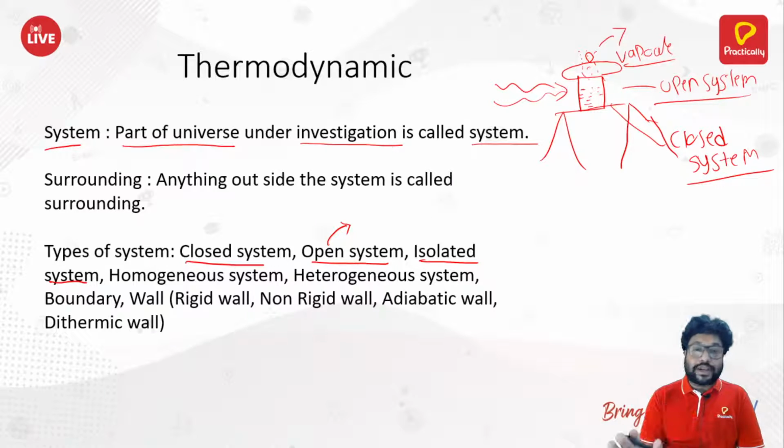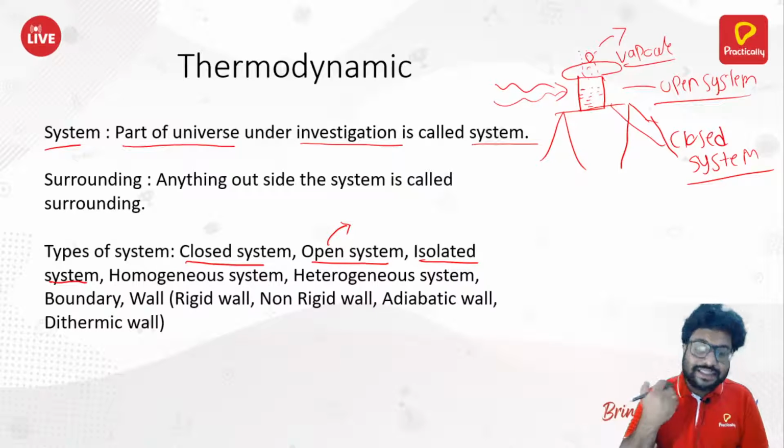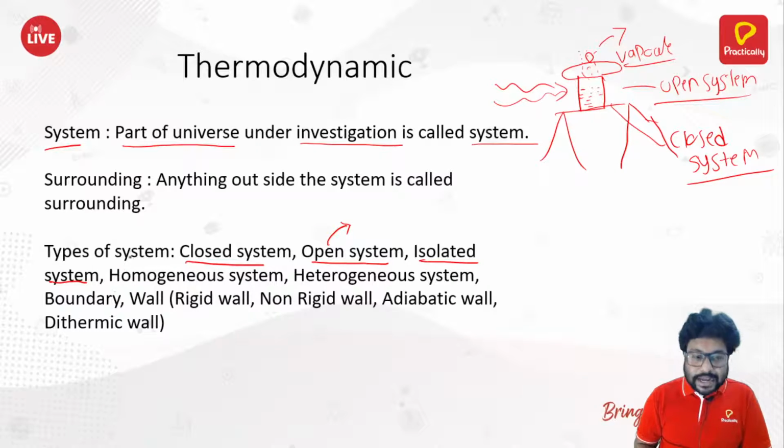That means there is no exchange of matter as well as energy. For example, tea or water kept in a thermos would be called an isolated system. Okay. The next is homogeneous system.